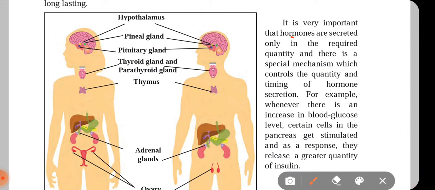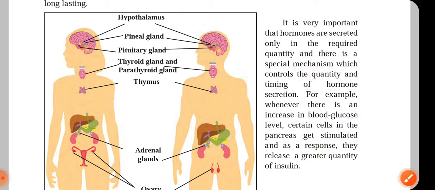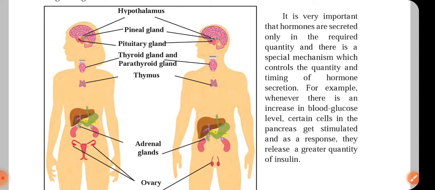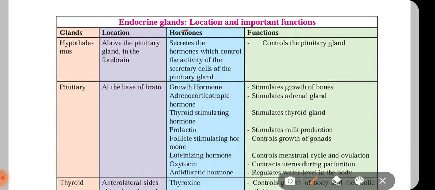It is very important that hormones are secreted only in the required quantity, and there is a special mechanism which controls the quantity and timing of hormone secretion. For example, whenever there is an increase in blood glucose, certain cells in the pancreas get stimulated, and as a response they release a greater quantity of insulin. So here the secretion and quantity of hormones in our body is controlled, otherwise this would create a problem in our body. Now this table is of endocrine glands, their location and important functions.